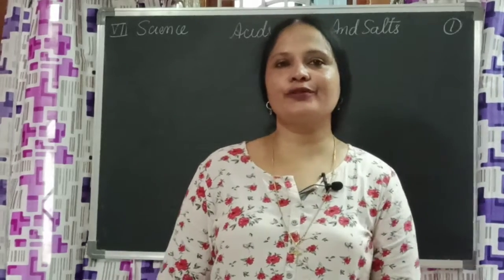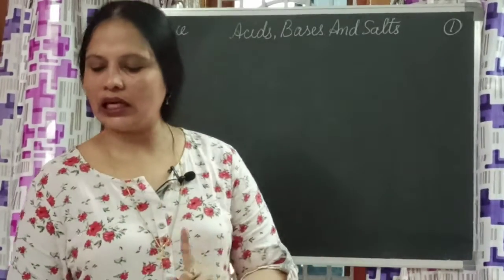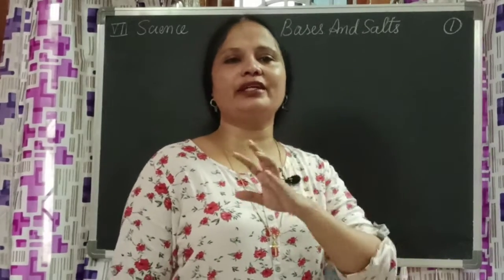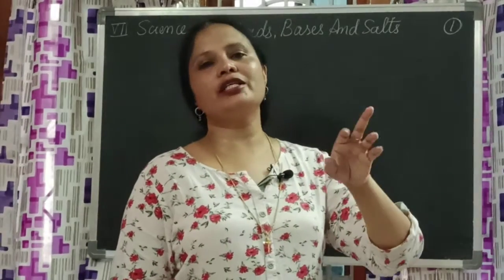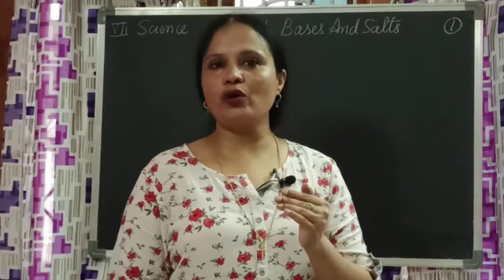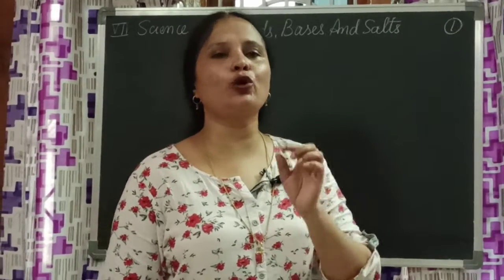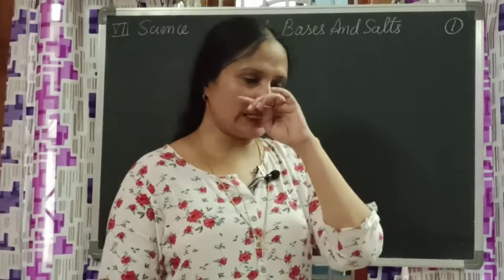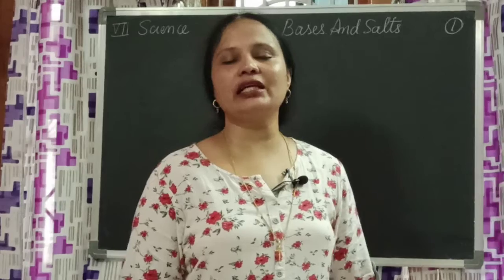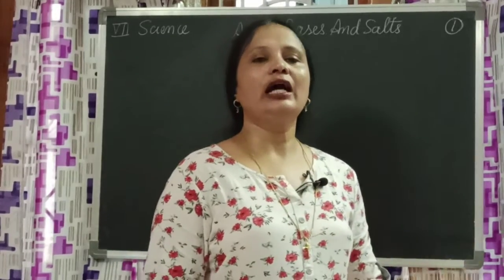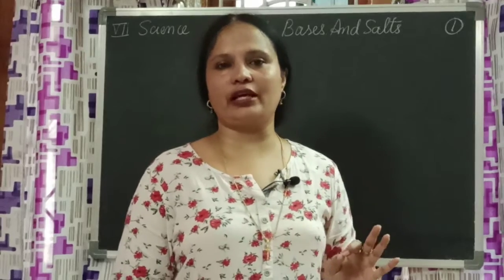Okay children, so yesterday in table 3, 22 items were given and we decided which ones were changing blue litmus to red and red litmus to blue. And we also understood how to prepare a solution of lime water. And importantly, what did we understand: not to taste anything unless your parents or the teacher tell you to do so. These are the precautions you need to take care of.